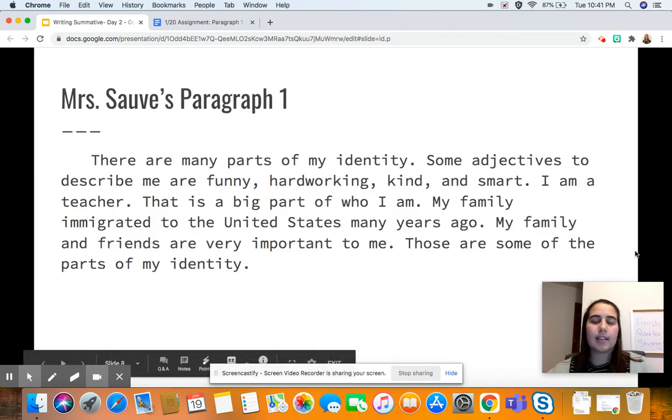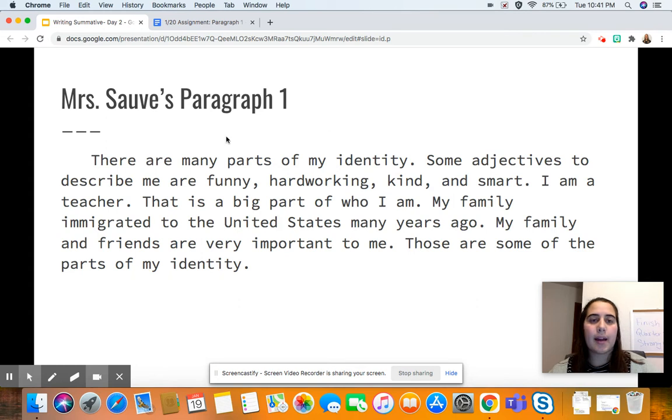So let's take a look at an example. This is my example of my paragraph 1. Notice how I start with an indent, and then I say, "There are many parts of my identity. Some adjectives to describe me are funny, hardworking, kind, and smart. I am a teacher. That is a big part of who I am. My family immigrated to the United States many years ago. My family and friends are very important to me. Those are some of the parts of my identity."